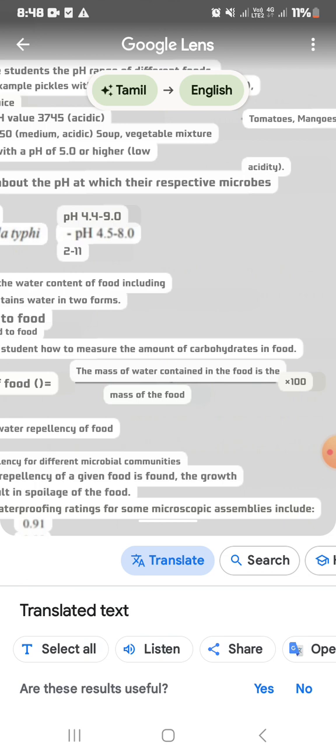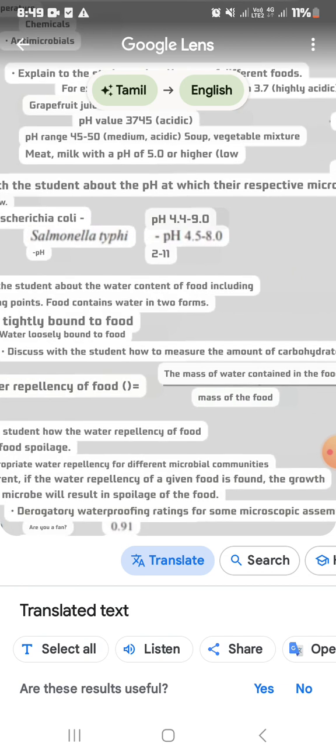So when we solve, the mass of water contained in the food should be in gram only, and the mass of the food also should be in gram. I had given the second question as 1 kilogram, so you should convert the 1 kilogram to gram. Okay, so it will be 1000. So you should solve 15 over 1000 into 100, then get the answer.